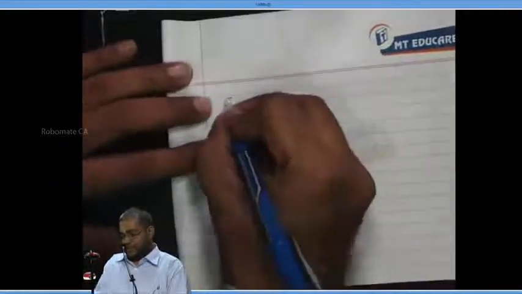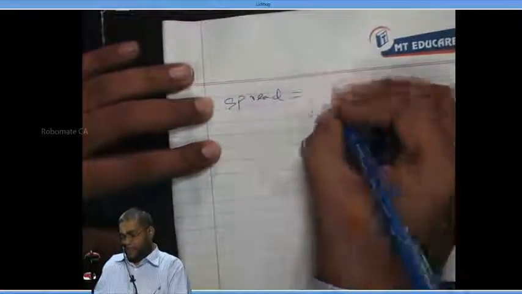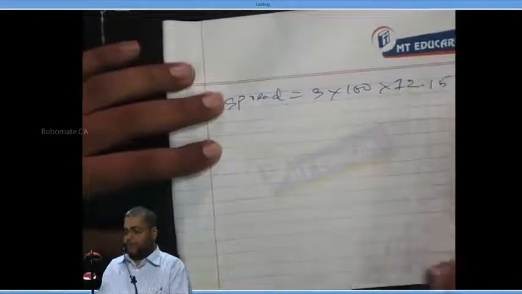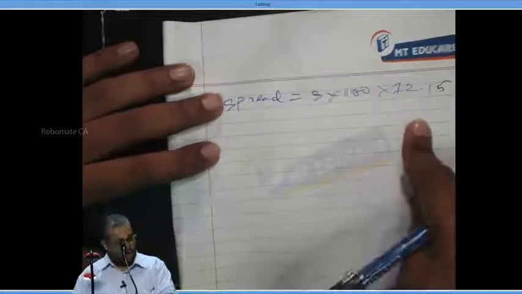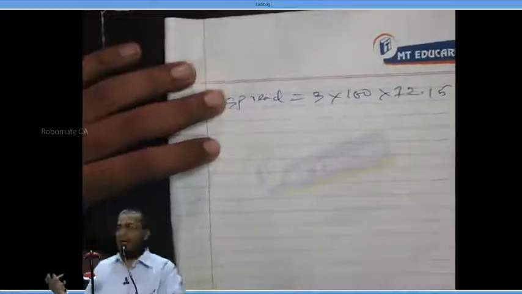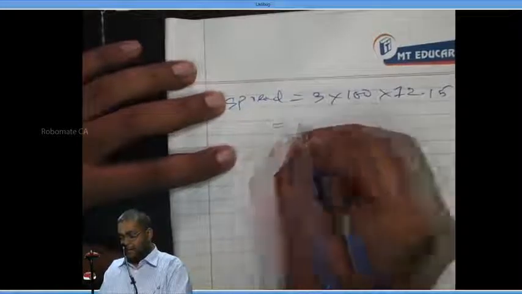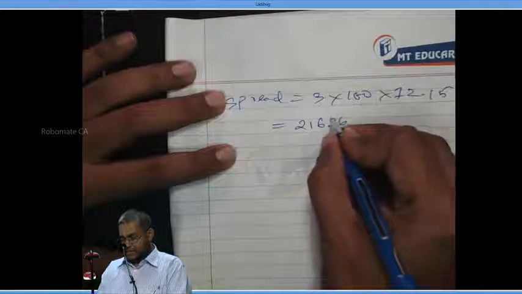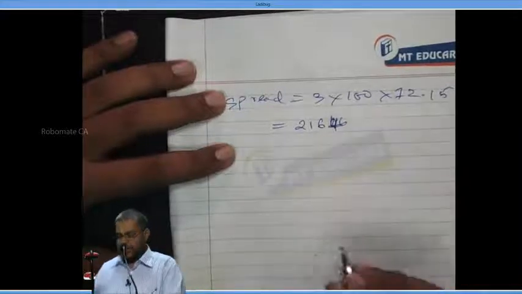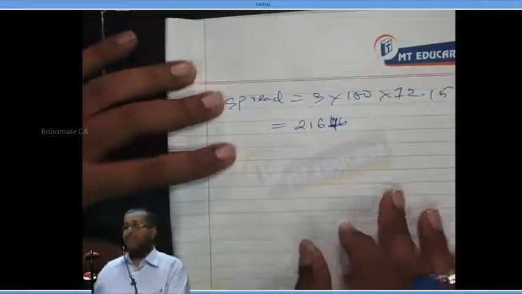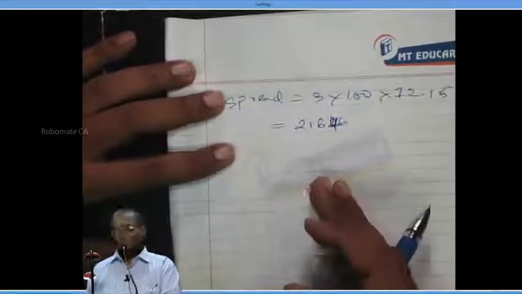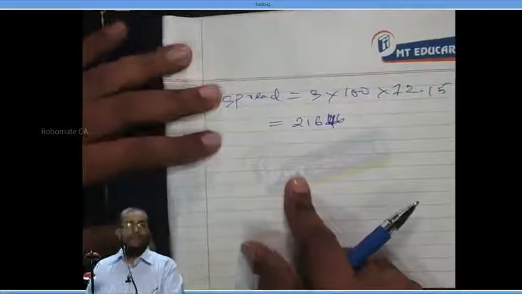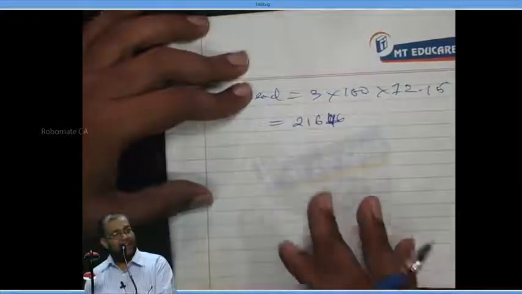Now please continue. Spread is equal to 3 into 100 into 72.15. 72.15 into 72.15 into 72.15 gives you 3,75,000. The amount is 21,646. What number is it? 21,646, divided by 3. Right or not?